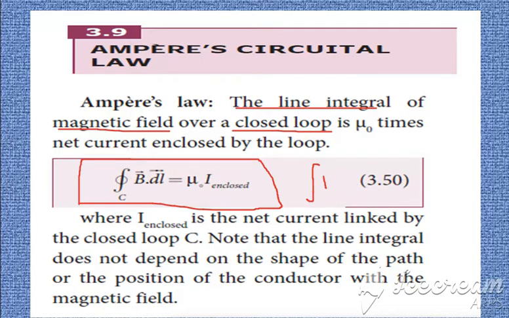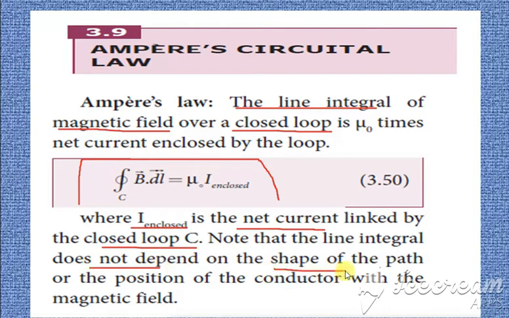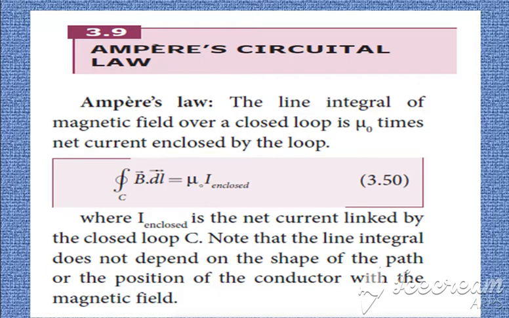Then where I is the net current enclosed by the loop, this line integral does not depend on the shape or the position of the conductor. So where the conductor is or what the shape of the conductor is, it does not depend on that. The line integral does not depend on the shape or the position. Clear? This is the main formula, and we are going to apply it in the next equation.